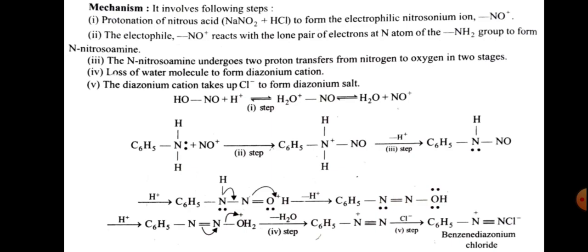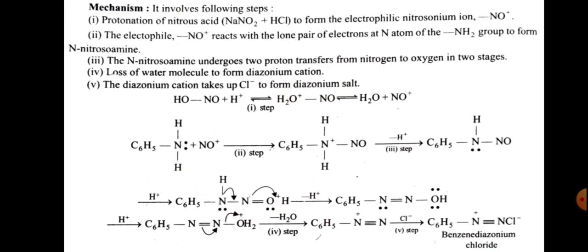And the fourth step is loss of a water molecule to form the diazonium cation. So here is the elimination of water, and this is C6H5N plus triple bond N, the diazonium cation. And in the last step, the diazonium cation takes up Cl minus to form the diazonium salt, that is C6H5N plus triple bond N and Cl minus, benzene diazonium chloride.